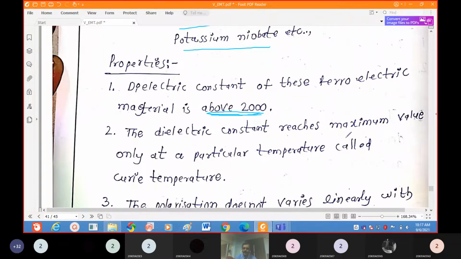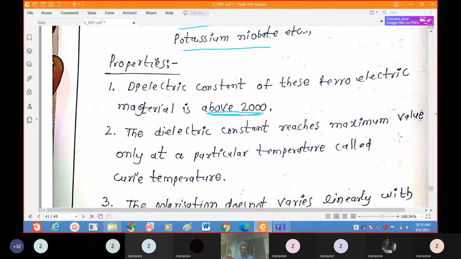The dielectric constant reaches its maximum value only at a particular temperature called the Curie temperature. Similarly, in the case of a ferromagnetic material, the magnetism is lost with increasing temperature. At a particular temperature, below that temperature it behaves as a ferromagnetic material, and above that temperature it behaves as a paramagnetic material.